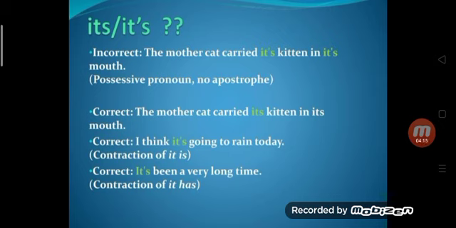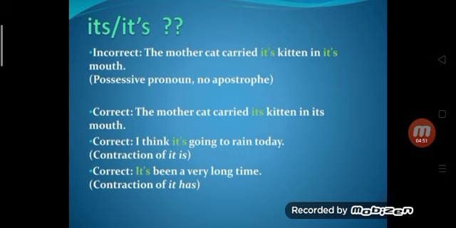The mother cat carried it's kitten in it's mouth. Whether it is correct? First you should use a possessive pronoun with no apostrophe. And in the second place you also have to use a possessive pronoun with no apostrophe. So the correct statement will be: the mother cat carried its kitten in its mouth.